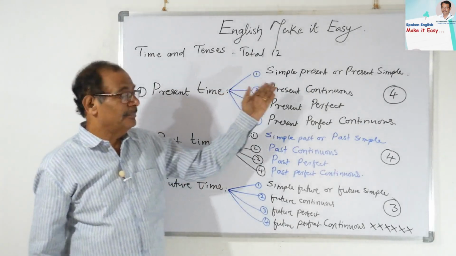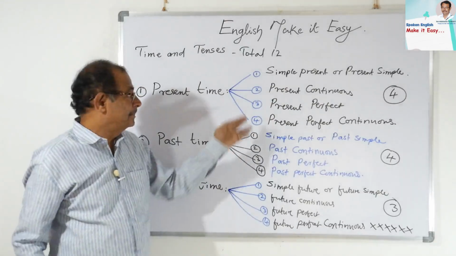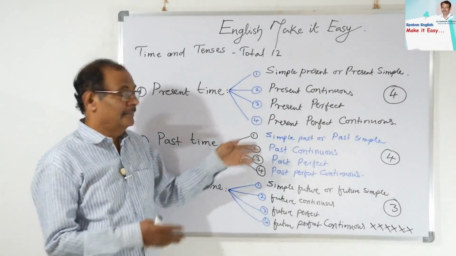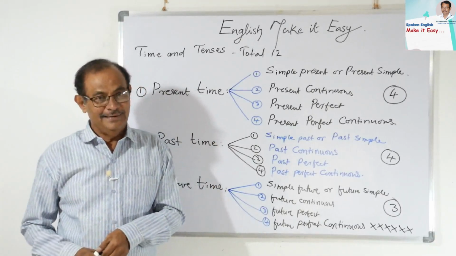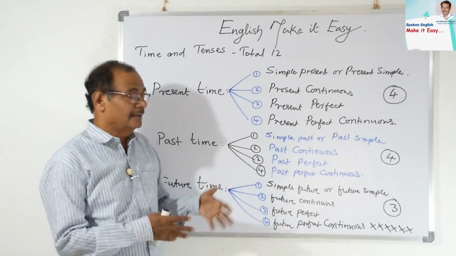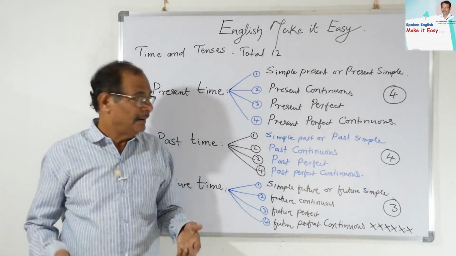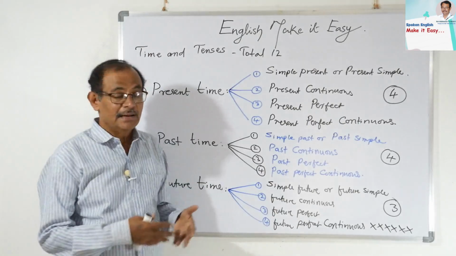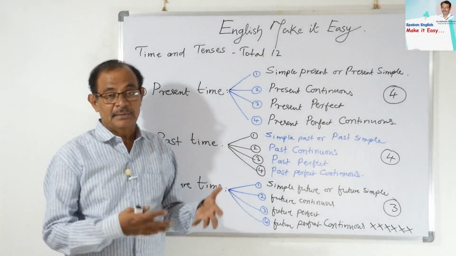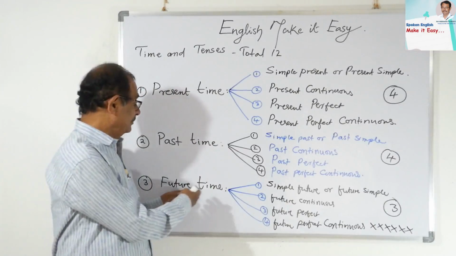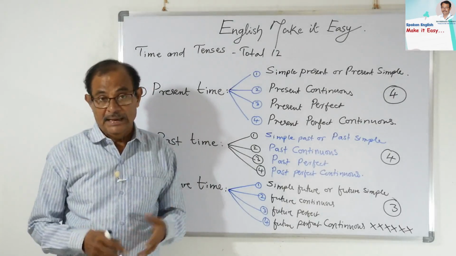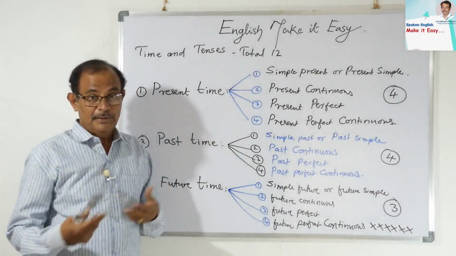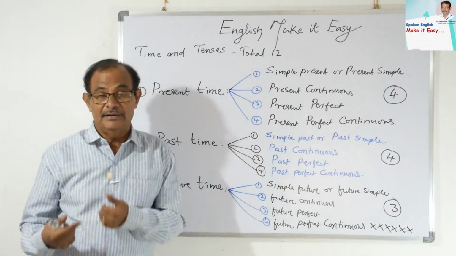See here, simple present or present simple, present continuous, present perfect, present perfect continuous. Is it clear? Come to the past: simple past or past simple, past continuous, past perfect, past perfect continuous. If you come to the future time: simple future or future simple, future continuous, future perfect, future perfect continuous.